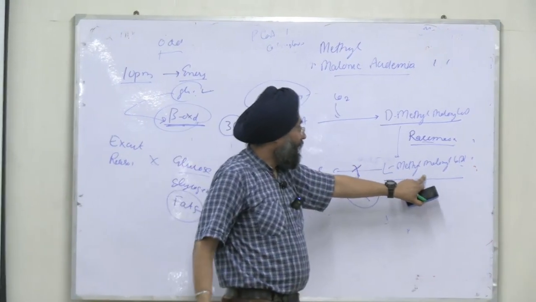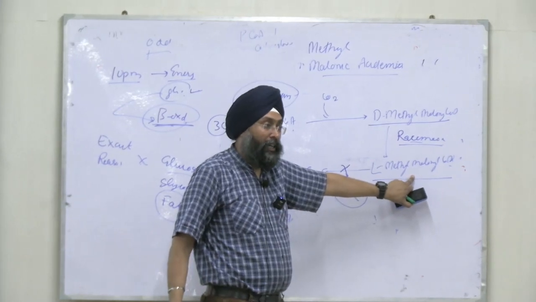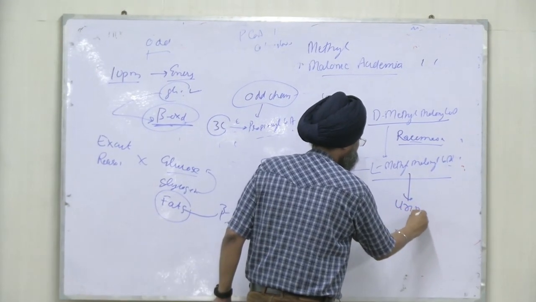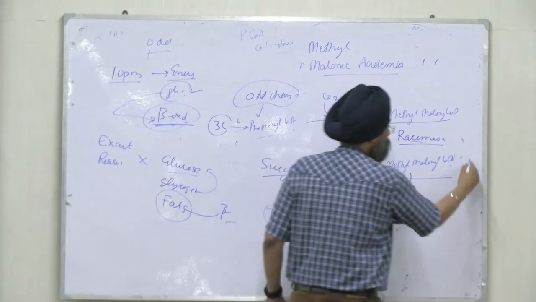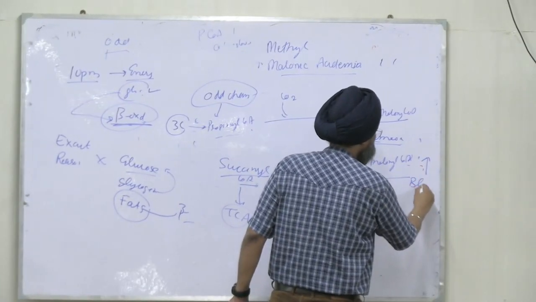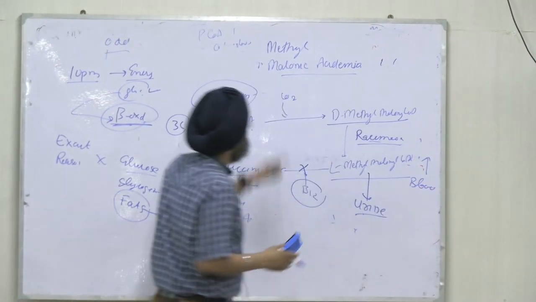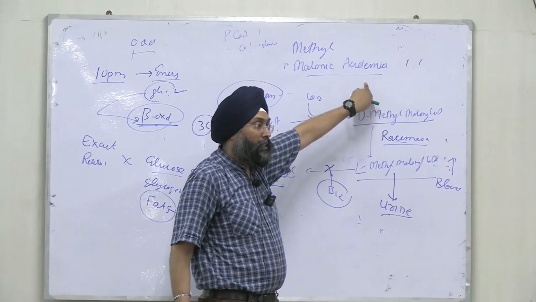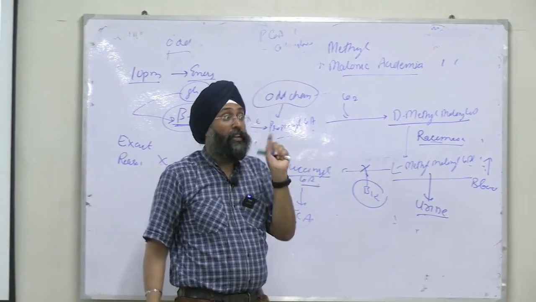So this L-methylmalonyl-CoA will accumulate and it is excreted into urine, and its level will also increase in blood. So the disorder is methylmalonic acidemia, right? It comes under odd chain fatty acids.